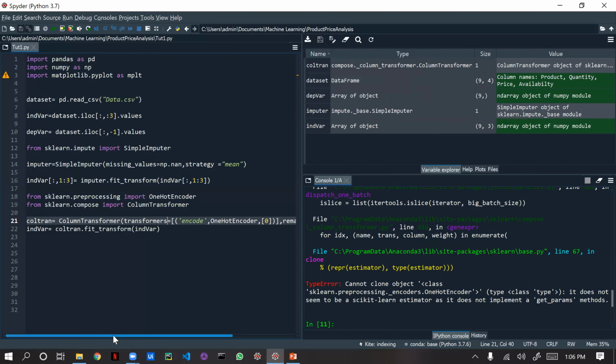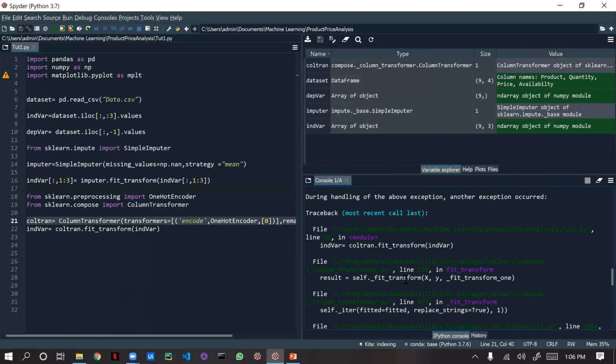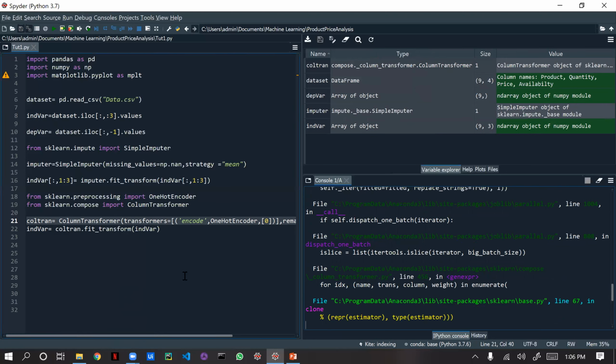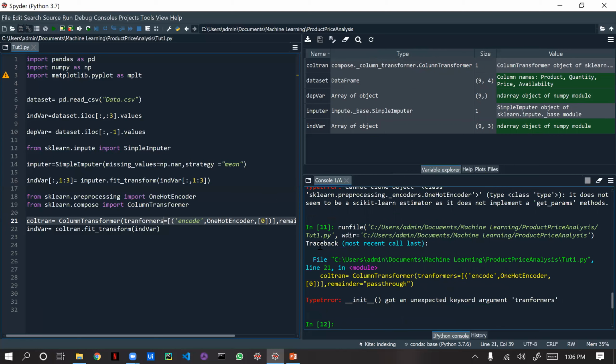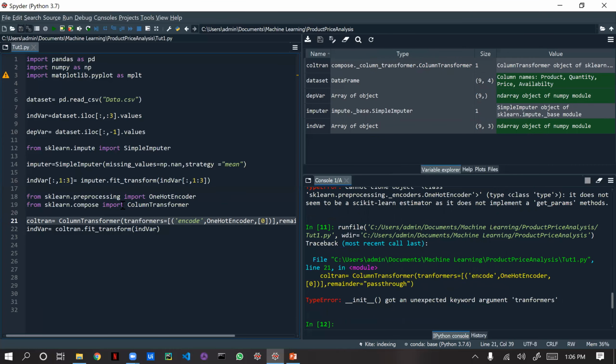Line number 67. We'll run it again. And it got an unexpected keyword. We have imported this ColumnTransformer correctly: from sklearn.compose import ColumnTransformer.